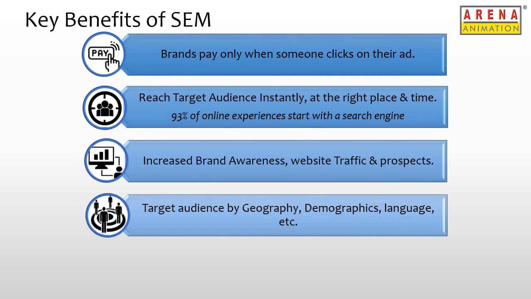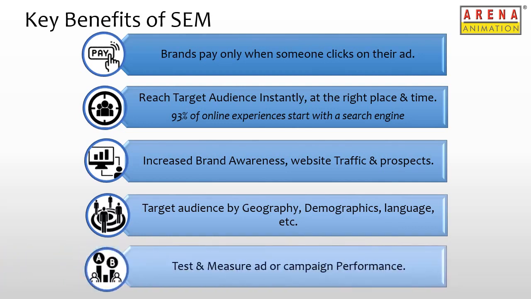SEM ad platforms like Google and Yahoo Bing give marketers the opportunity to test the performance of their ads and also measure the results through certain defined metrics that help determine the performance of the ad. Based on the results, marketers can tweak their ads to improve performance and increase or decrease their daily spends based on the available budgets they have. Towards the end of this course, we will explore some of the main targeting options available and key metrics that determine the performance of an ad campaign.